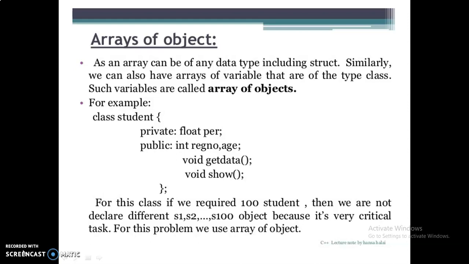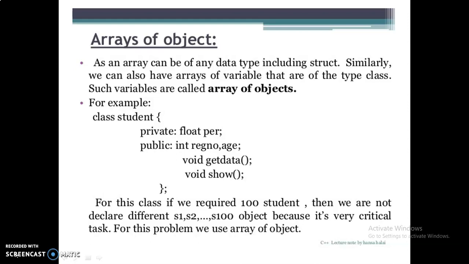For example, here a class is defined. In this class, one variable is declared in the private specifier, percentage, of data type float. Then two member functions are declared, void getdata and void show. For this class, if we record 100 students, we cannot declare separate objects S1, S2 up to S100, because it's a very critical task. For this problem, we use an array of objects.